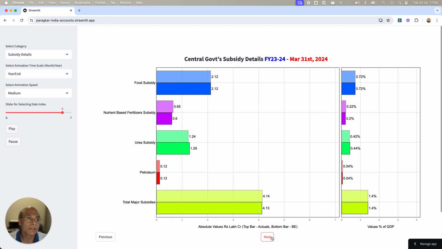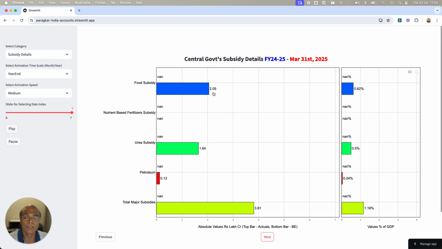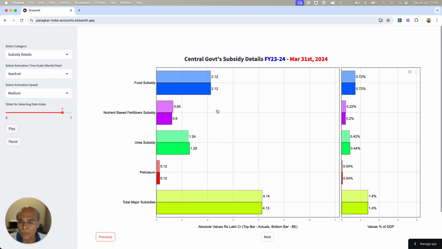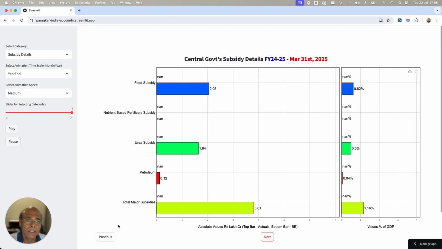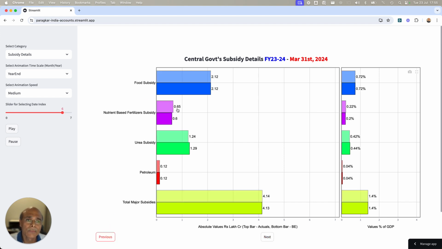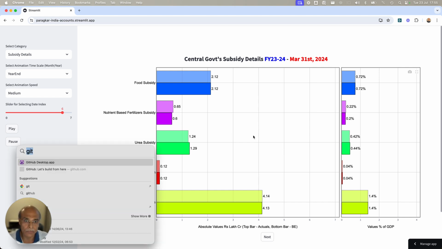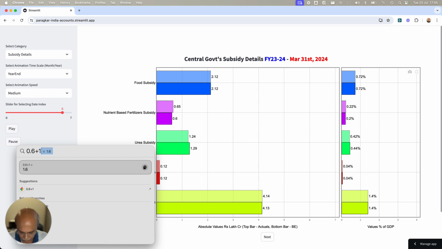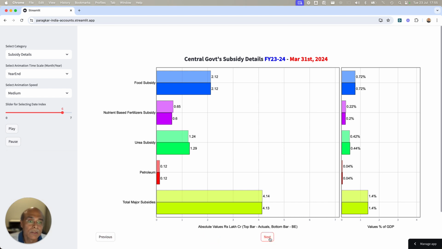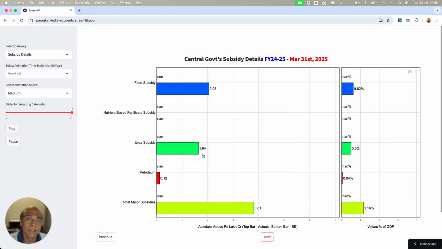So where there has been a drop, let's look at the drop. The food subsidy is still maintained at 2.05 lakh crores, and the earlier number was 2.12 lakh crores. There has been a slight decrease in food subsidy. And fertilizer subsidy, if you add this, 0.6 plus 1.29, it comes out to be 1.89. So if I go next, you'll see that the number has decreased from 1.89 to 1.64. So overall, the government is trying to curtail. So this is a very important thing, by the way.